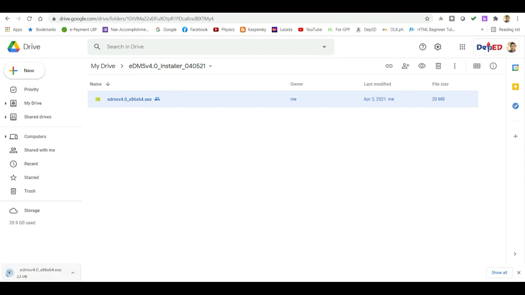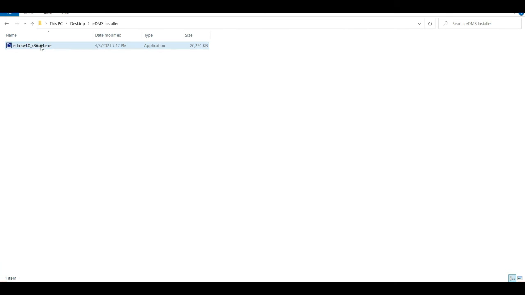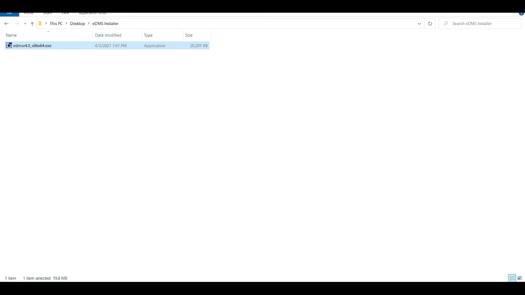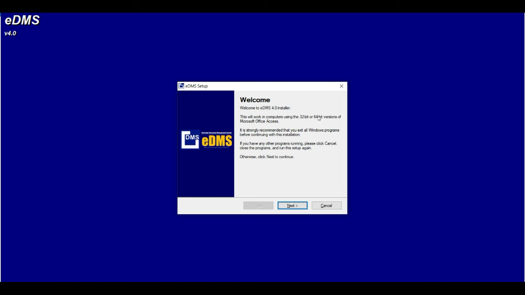So after natin ma-download yung ating installer, install natin. Right click our installer, then run as administrator, then click yes. On this screen, you will see the welcome screen. This installer is for 32-bit or 64-bit versions of Microsoft Office Access. So, click lang natin yung next.